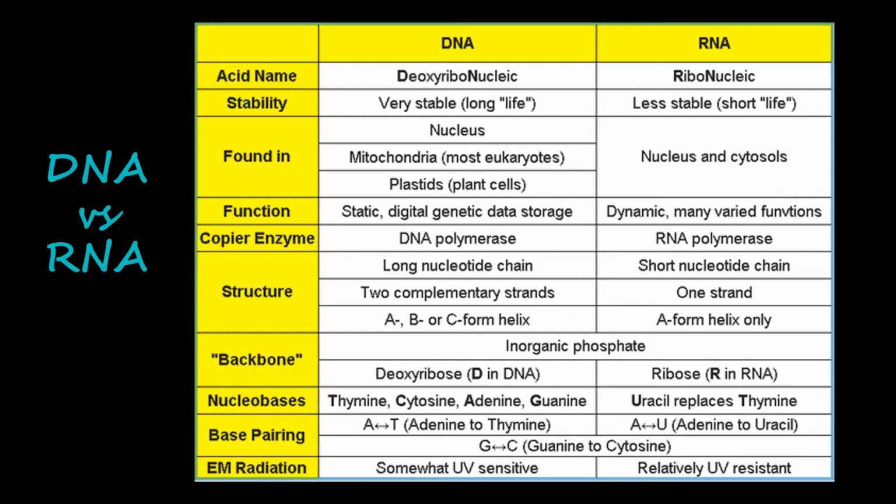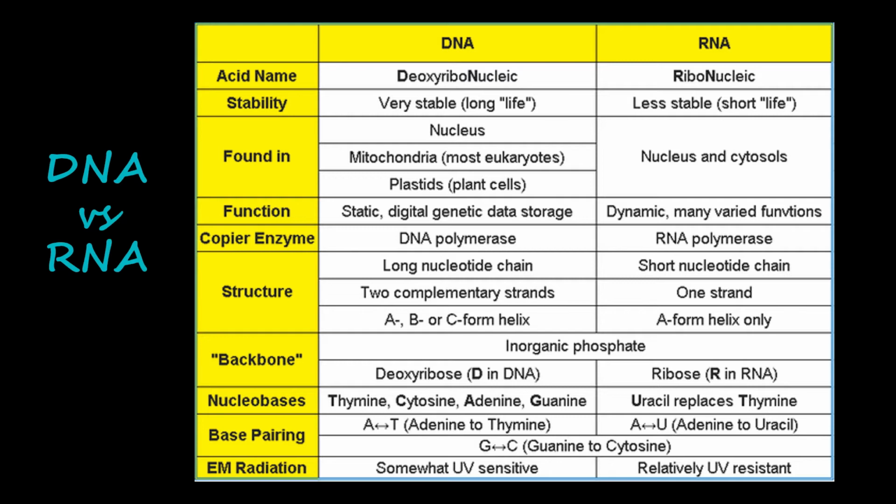Then the backbone: inorganic phosphate is basically a part of the backbone in both of these. But in DNA, deoxyribose sugar is used and ribose sugar is used in RNA. The nucleobases which are present in DNA are thymine, cytosine, adenine and guanine, whereas in RNA, uracil replaces thymine.